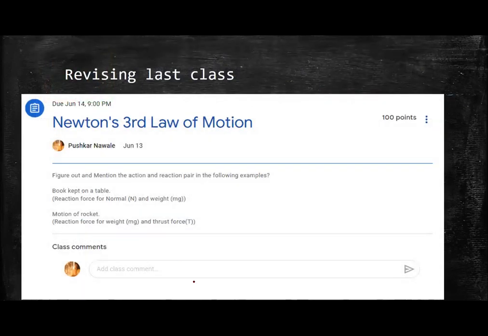So before I begin, there is some homework which I had given. This is the first homework. Basically, in this, you had to explain Newton's third law of motion using these two examples. So first was a book kept on a table. Second was motion of a rocket. Most of you did the assignment, and I have checked also, so you can see your grade.